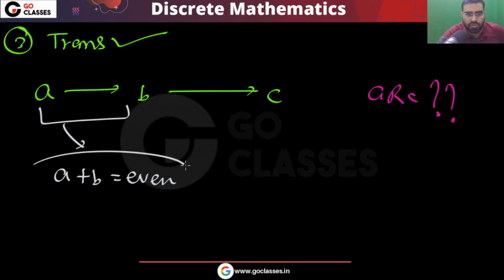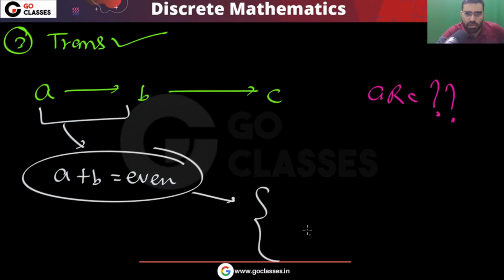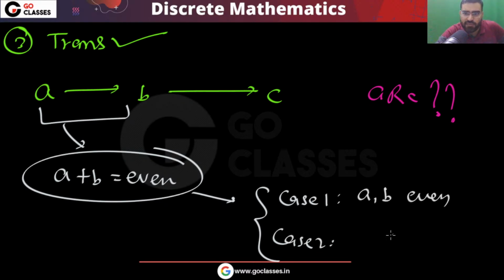Case 1 is when a, b both are even, and case 2 when both are odd. Similarly for b and c, either both will be even or both will be odd.